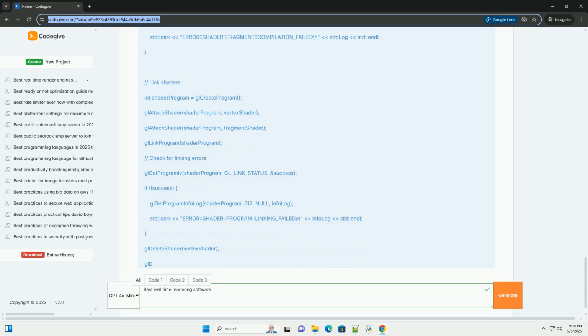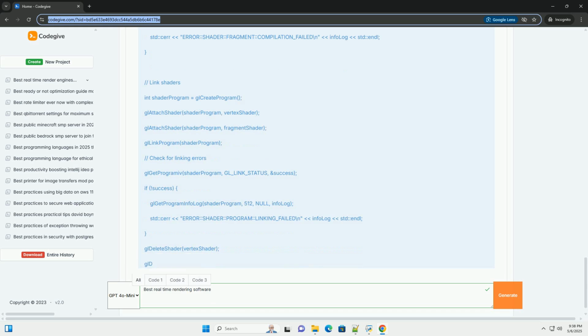Render loop: the main loop that continuously renders frames. glClearColor sets the background color. glClear clears the color buffer. glUseProgram activates the shader program. glBindVertexArray binds the VAO to be used. glDrawArrays draws the triangle.